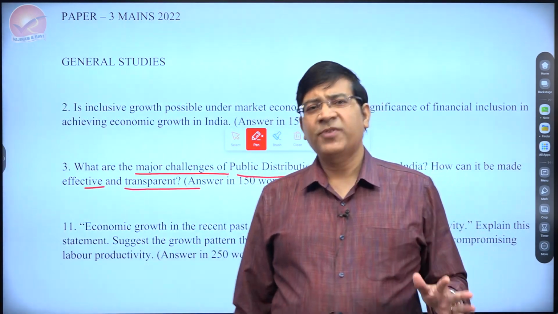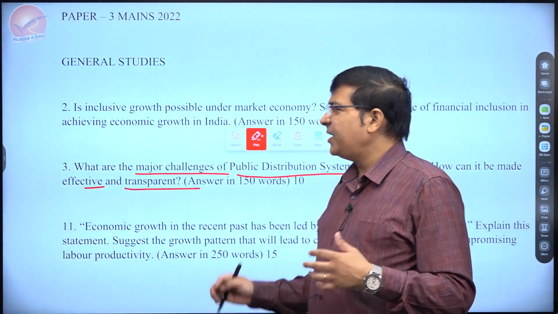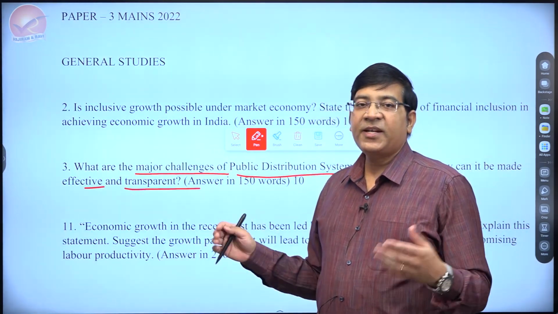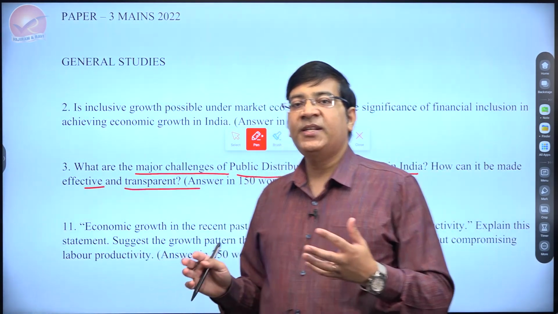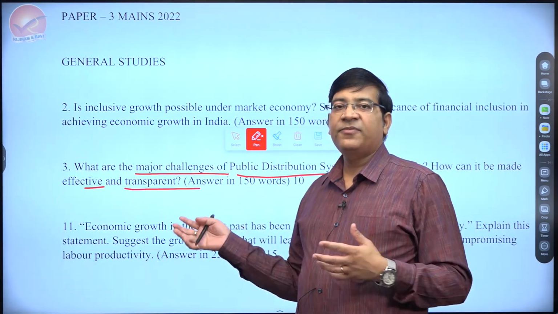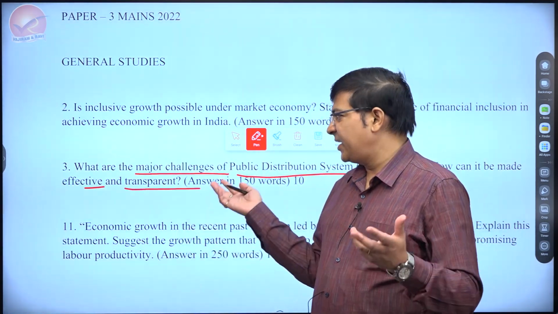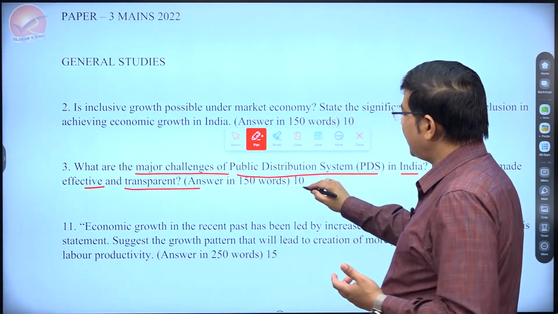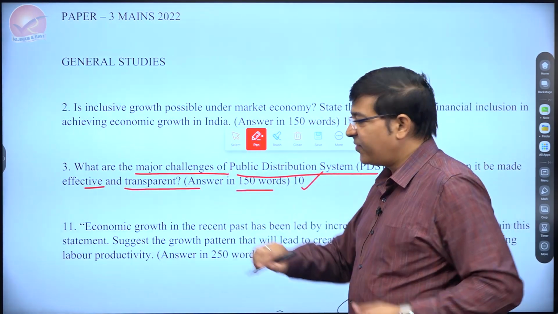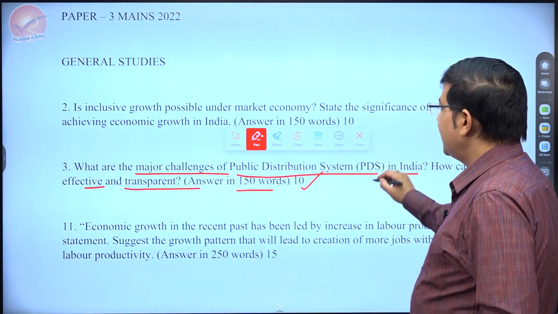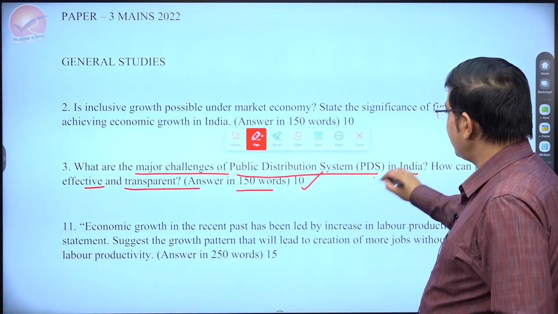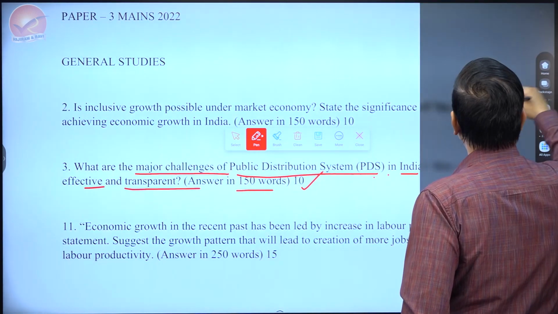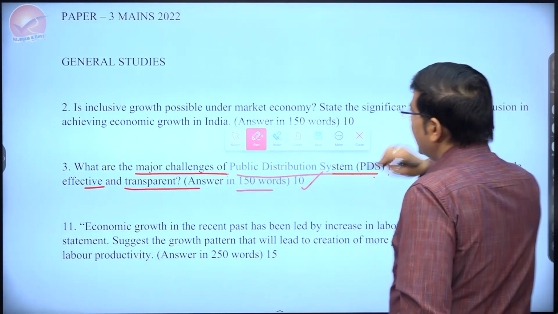Very straightforward question. There can hardly be other examples of questions that you'll find so straightforward. In fact, our students would find it almost enough to be answered from the class notes itself. But again, we can't do each and everything in detail here. So very quickly I take you through. It's a 10 marker again. Within 150 words you have to talk about all this. So what are the challenges to public distribution system? And then we'll come back to how can it be made more effective and transparent.